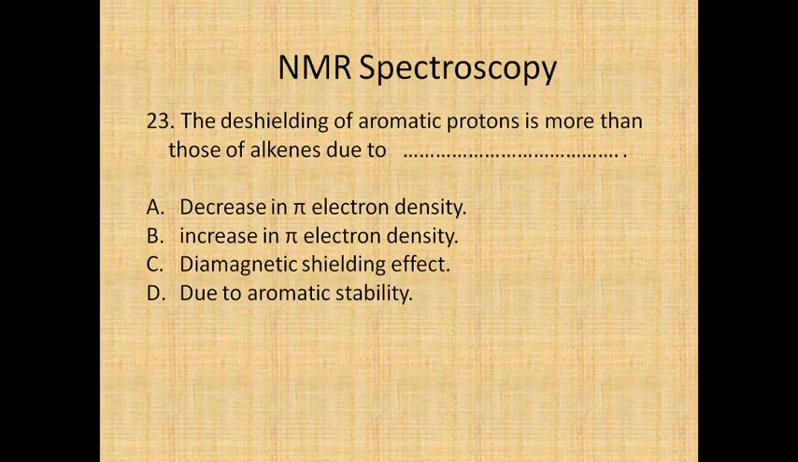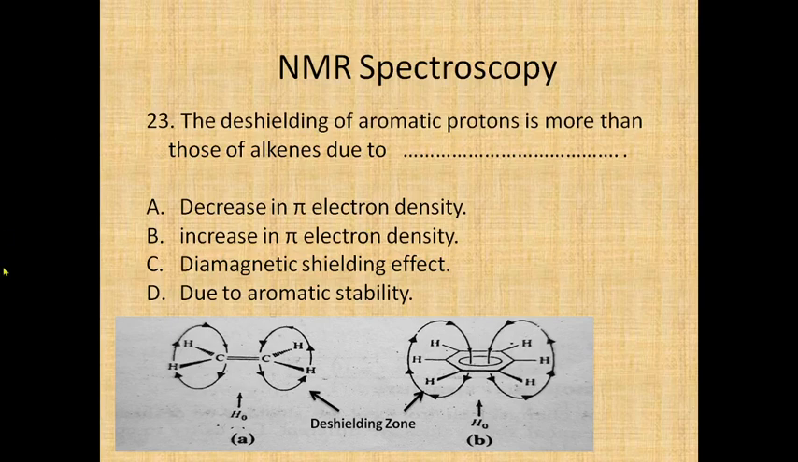Okay, the next question. The de-shielding of aromatic protons is more than those of alkenes due to: option A, decrease in pi electron density; B, increase in pi electron density; C, diamagnetic shielding effect; or D, due to aromatic stability. So what will be the reason? Let's see. Again, this is the alkene and this is the aromatic ring. Here, if you see again this diamagnetic field, the protons will come in the de-shielding zone.